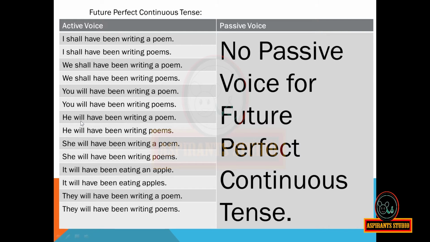He will have been writing a poem. He will have been writing poems. She will have been writing a poem. She will have been writing poems. It will have been eating an apple. It will have been eating apples. They will have been writing a poem. They will have been writing poems.